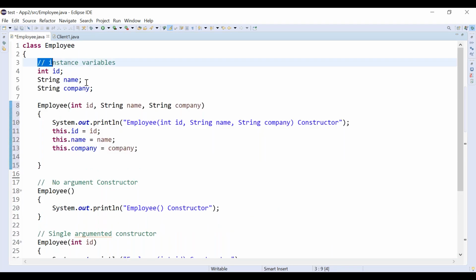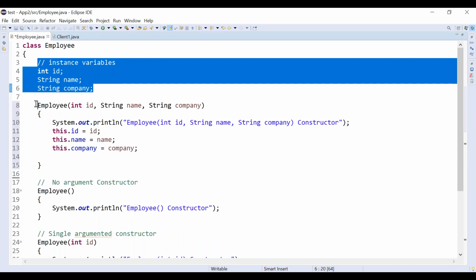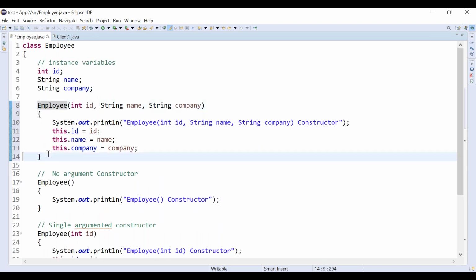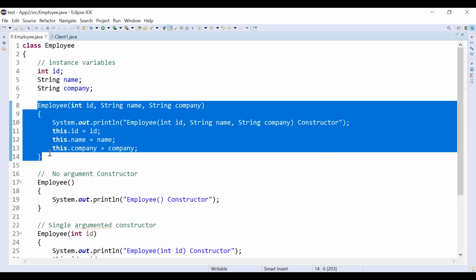After the instance variable declaration, it is always better to declare constructors at the top level. Correct? This is the industry standard. Consider you are developing a Java application, and that particular Java file has 300 or 400 lines.